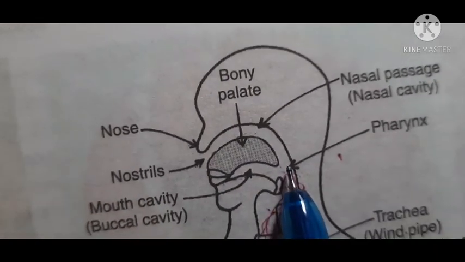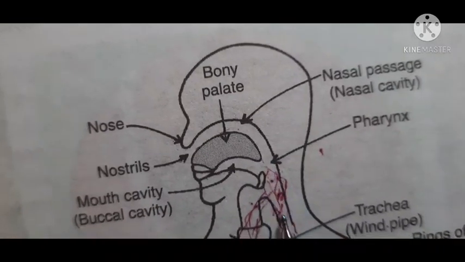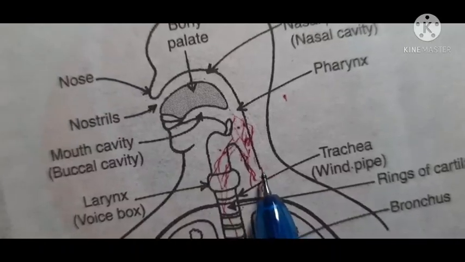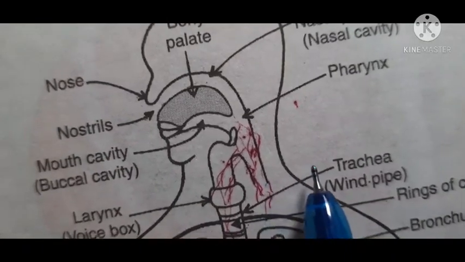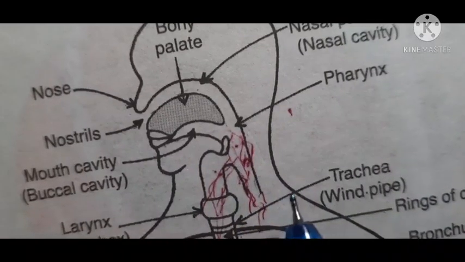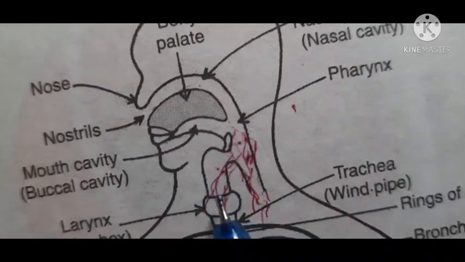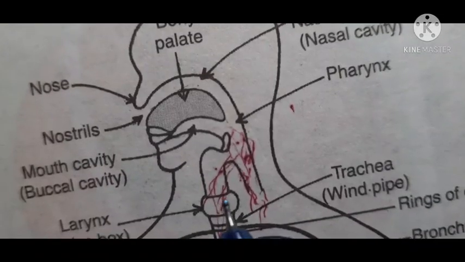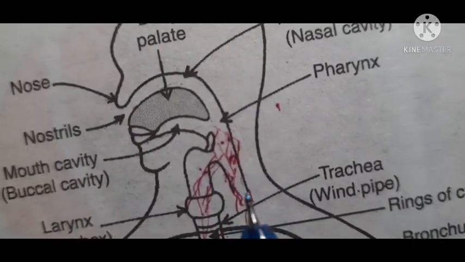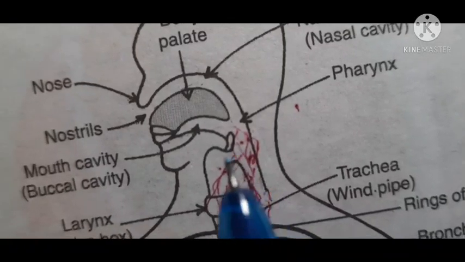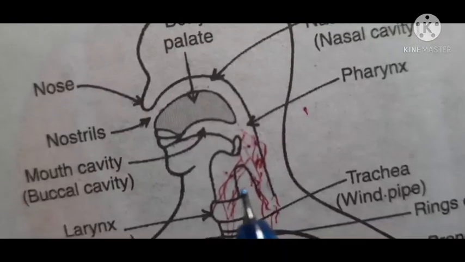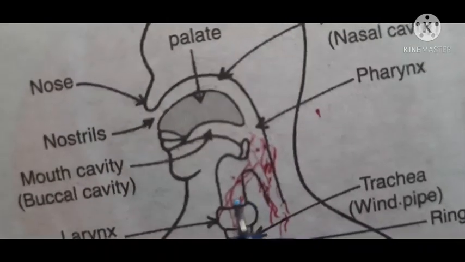Now this pharynx, students, behind it leads to a food pipe which is called the esophagus. Can you see this? This is the esophagus. In front it leads to the trachea, or the windpipe.